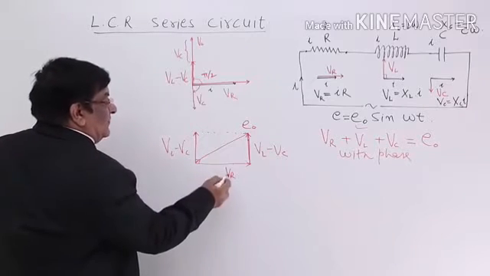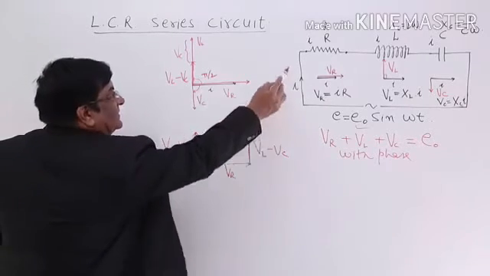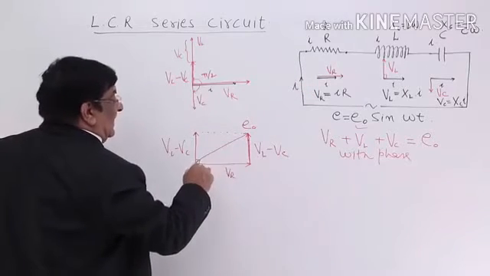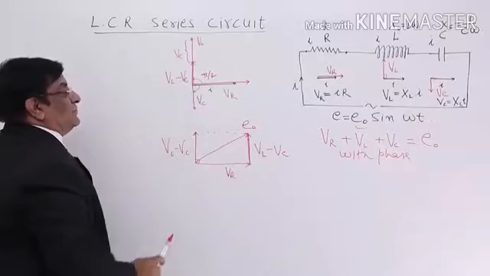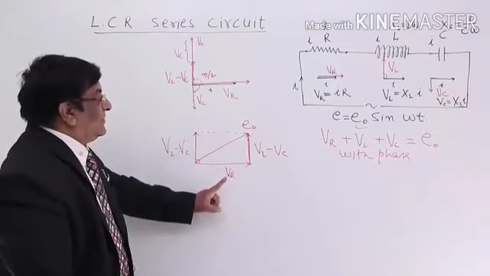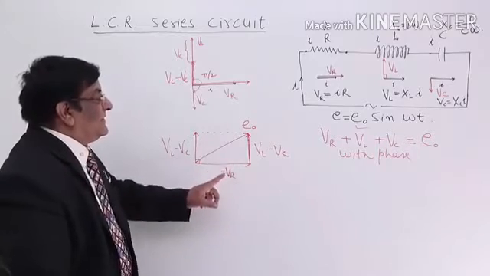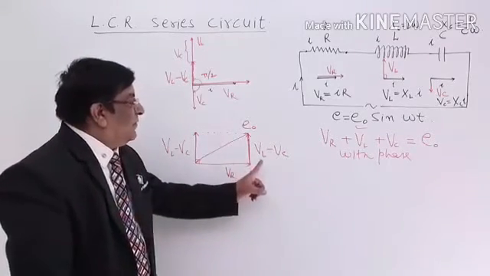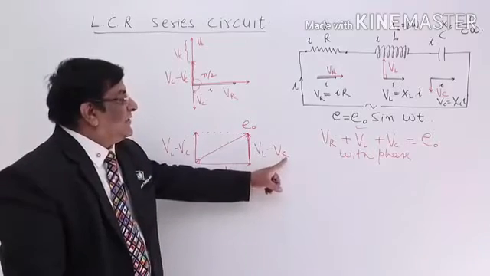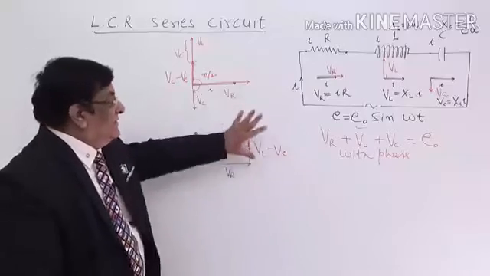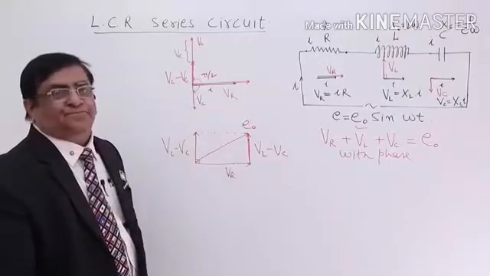So this is VR, this is VL, this is VC, voltage across them, and if I join them like this, then I get this resultant which is equal to E naught. So this is a right angle triangle which represents the different phases and the values of voltage across resistance, voltage across inductor, voltage across capacitor, and the peak voltage of the AC. They are related like this.